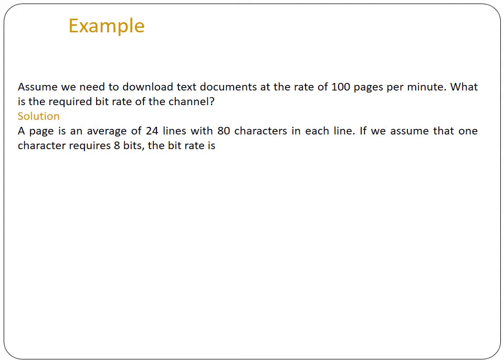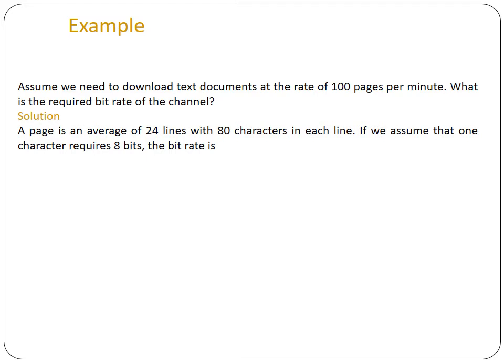Okay, now let's see another example. Assume we need to download text documents at the rate of 100 pages per minute. What is the required bit rate of the channel? You know that a page has an average of 24 lines with 80 characters in each line.